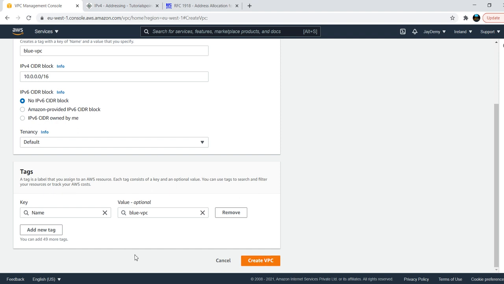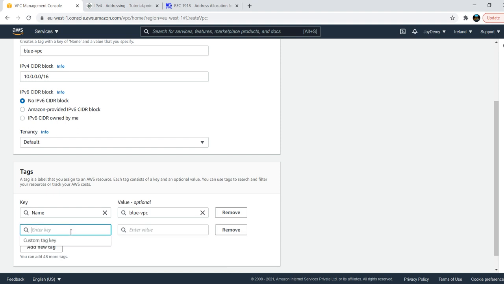One more thing, assume you have multiple EC2 instances, multiple accounts, multiple projects running in your AWS account. At that time you need to know which project is used and what cost is used by project A. Then how can you segregate with the help of tags? You add a new tag, and you can give the project. Project is the name, here it is test project, or you can give Maruti, whatever project you have. You can give that here and just create your resource.